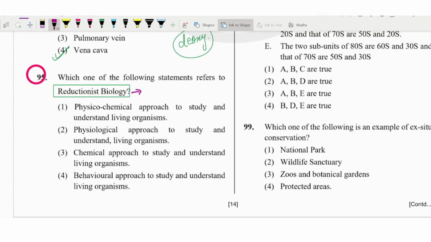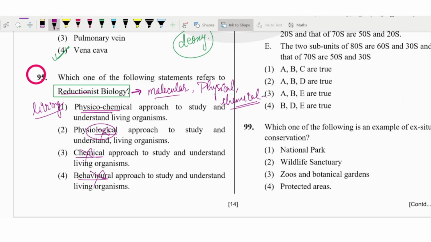Reductionist biology is studying the living system at the molecular level, in the cell, through physical and chemical properties. So basically it would be physicochemical, not only physiological, and obviously it cannot be behavior.